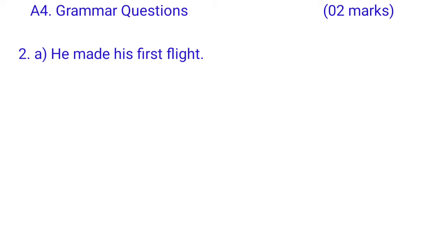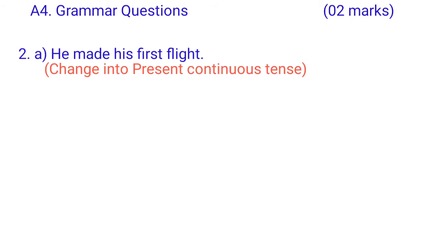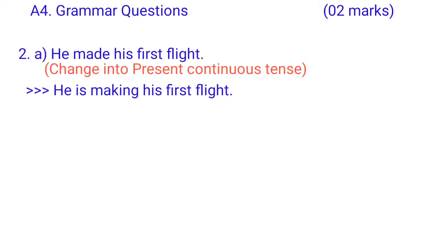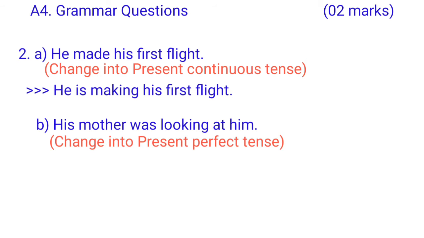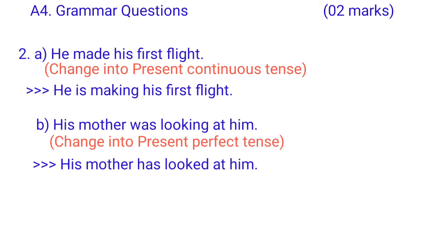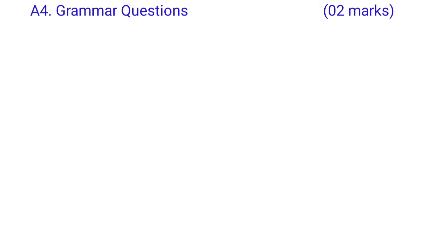Question number 2, he made his first flight. Change into present continuous tense. Answer: he is making his first flight. Is making is used here. B, his mother was looking at him. Change into present perfect tense. His mother has looked at him. Has looked is in present perfect tense.